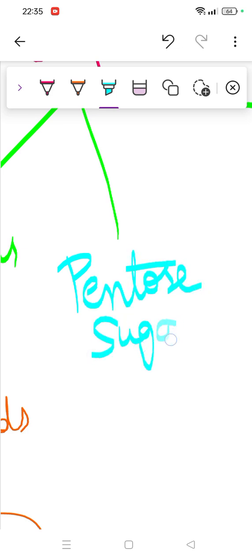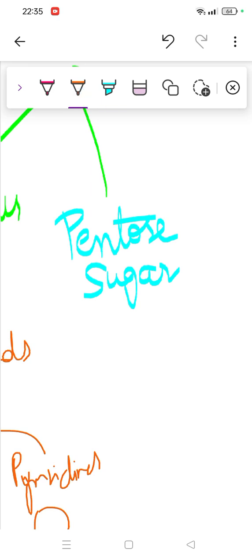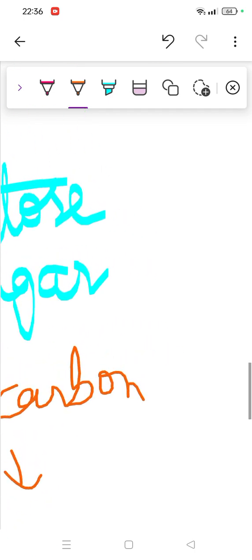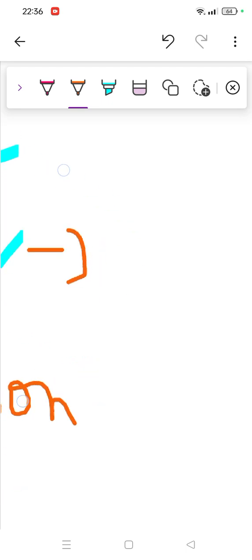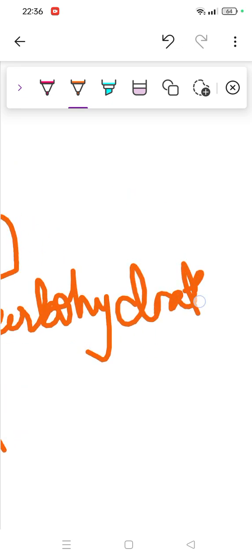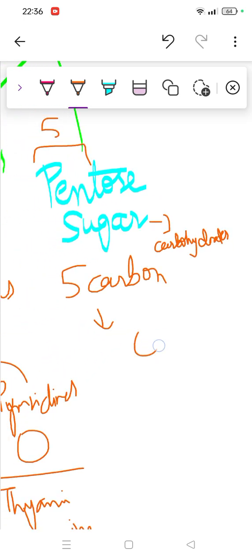Now when we talk about the pentose sugar, what is this? Pentose, in mathematics we have studied terms like pent, hex, hept. Pent means 5, so this means a 5 carbon ring structure would be called a pentose sugar. Wherever you see the word sugar, this means we are discussing something related to carbohydrates, right? In carbohydrates we study sugar, glucose, all carbohydrates would be called sugar, but here there would be a 5 carbon structure.